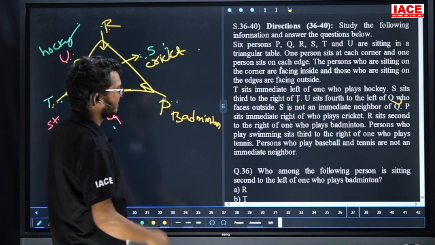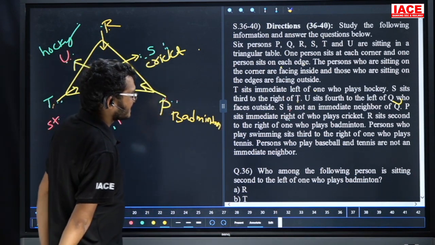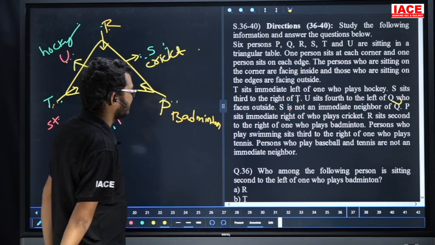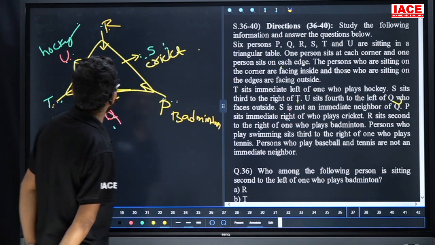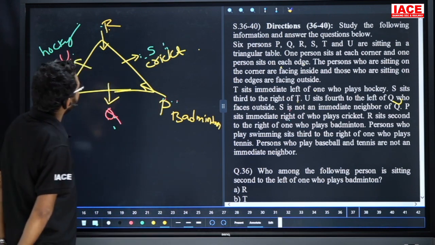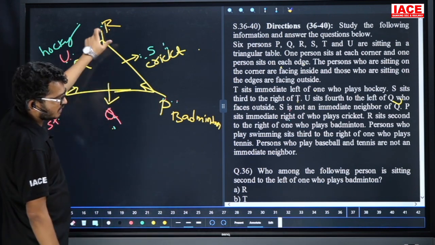Next one. The person who plays swimming is third right of the one who plays tennis. Swimming is third right of tennis. That means for swimming and tennis, these two are the possibilities.